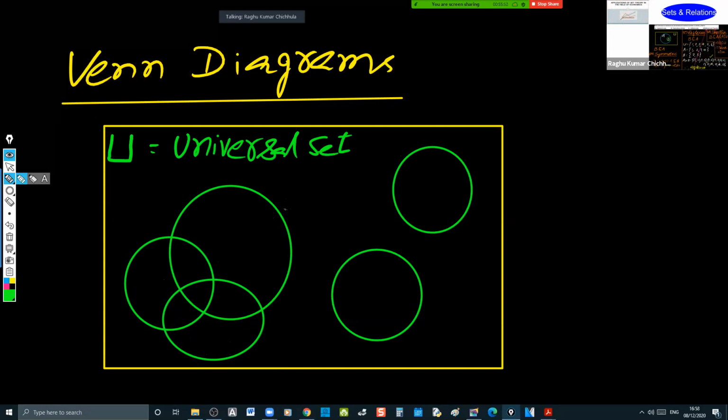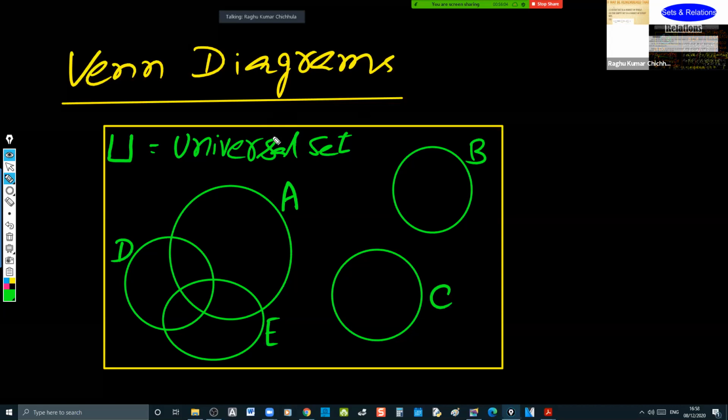So this is set A, let me say, set B, set C, set D, set E, like this. The elements in the sets are denoted with dots like this.